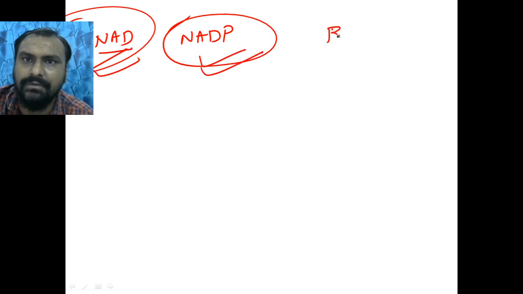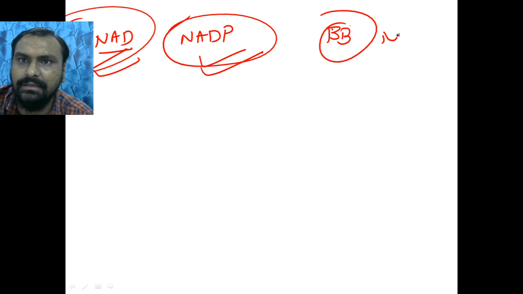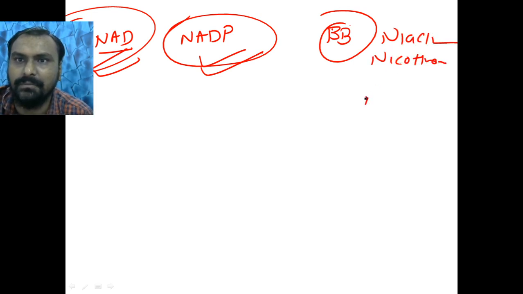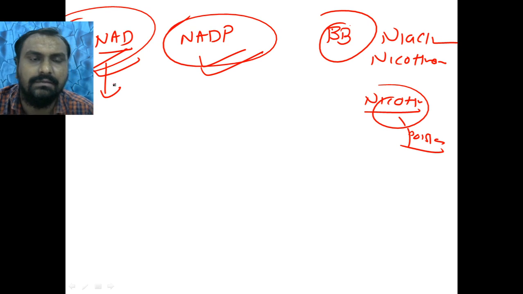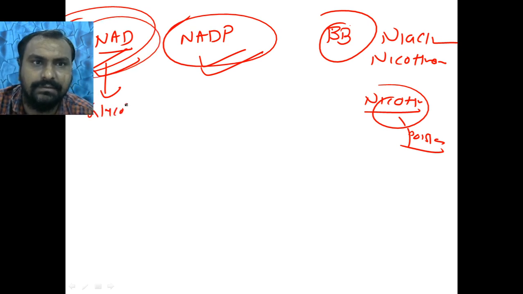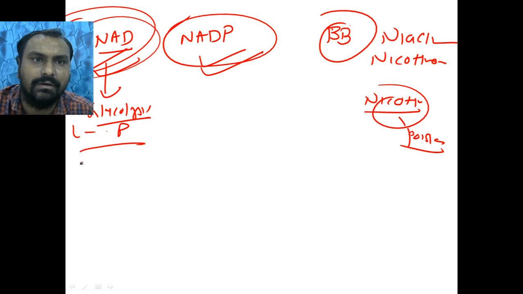It is vitamin B3, that is niacin, that is nicotinamide, which is different from nicotine, which is a poison from tobacco, right? So where is NAD used? In glycolysis, glyceraldehyde 3-phosphate to 1,3-bisphosphoglycerate, or lactate to pyruvate, or in the TCA cycle, pyruvate to acetyl CoA, or alpha ketoglutarate to succinyl CoA, right?